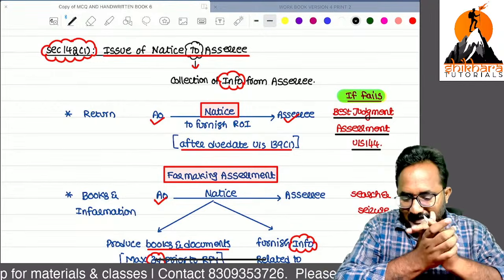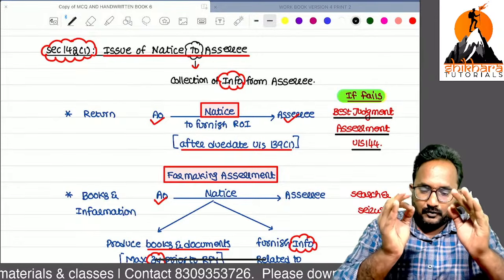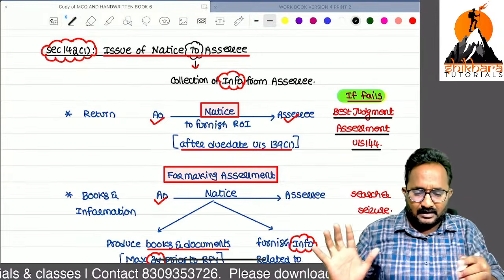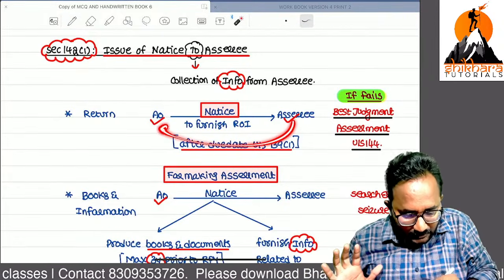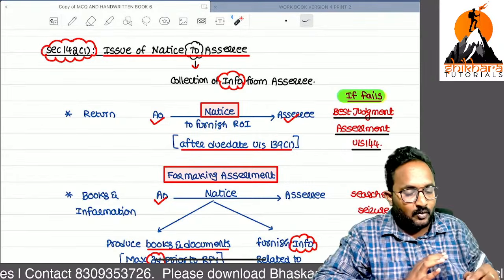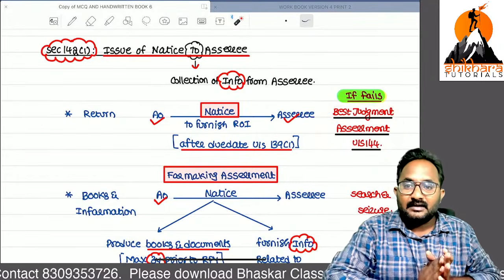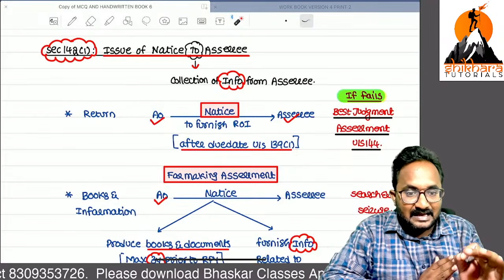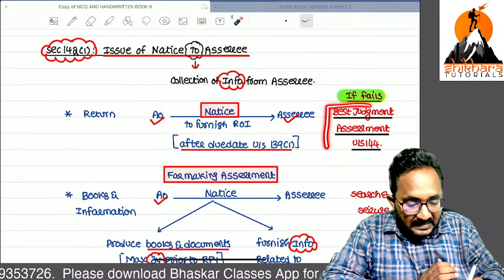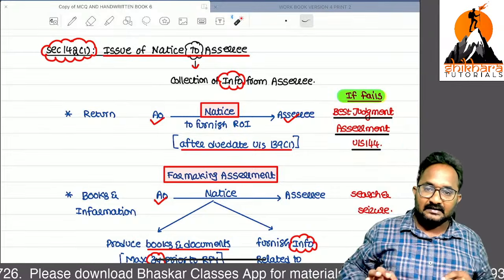Okay, please check it out, ma. If you file the return of income, that's okay. But in response to this notice, if you have not filed the return of income at all, what is the point, ma? Yes, the AO will start the best judgment assessment against the SSC.